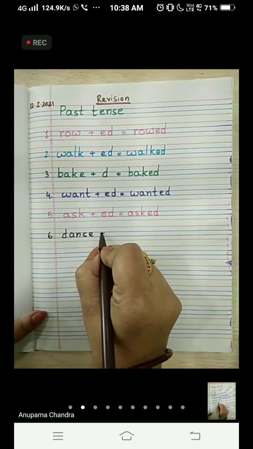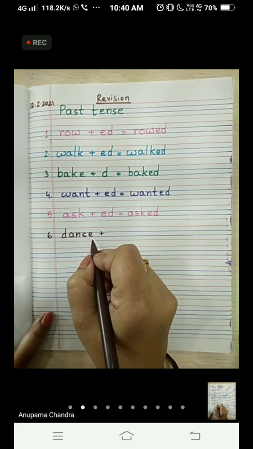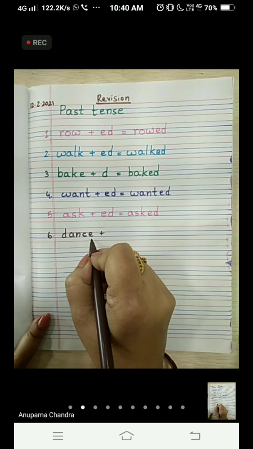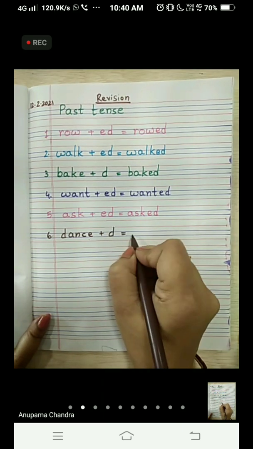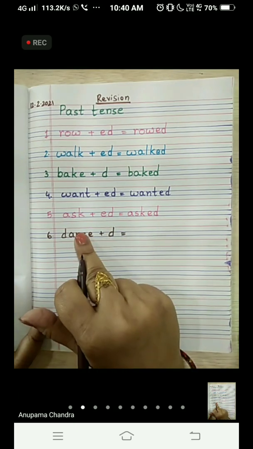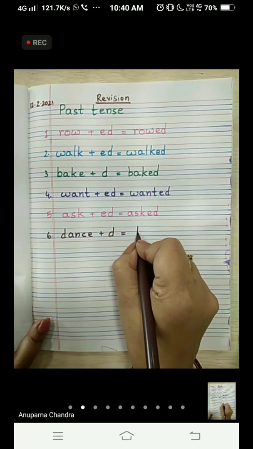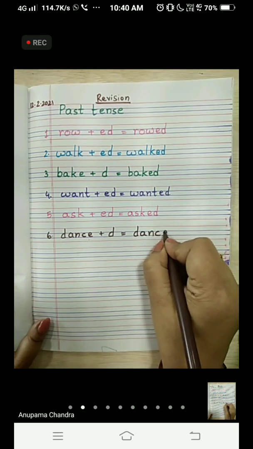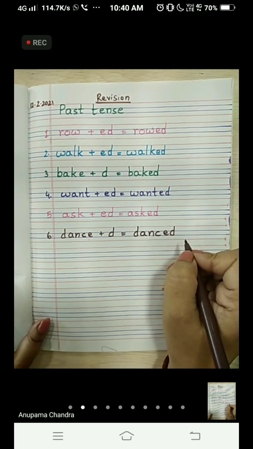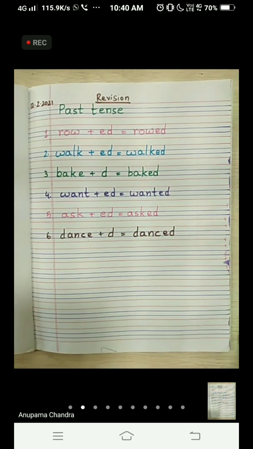Sixth one is DANCE, dance. Here again you can see that the last letter is E. So we are supposed to add only D to the word to make the past tense form of dance. That is danced. D-A-N-C-E-D. Danced. Okay.